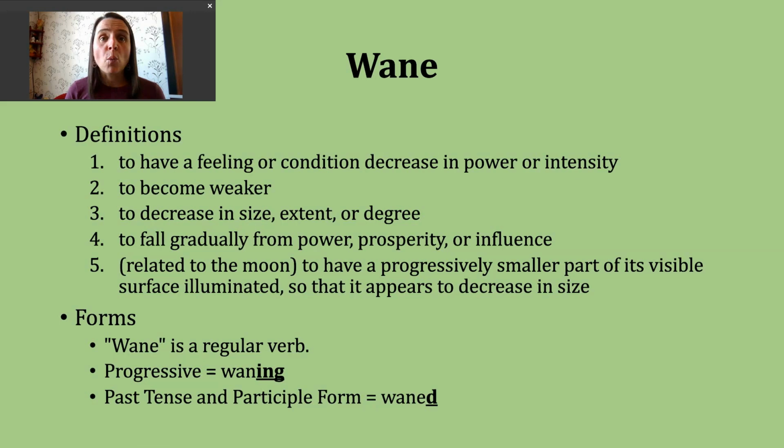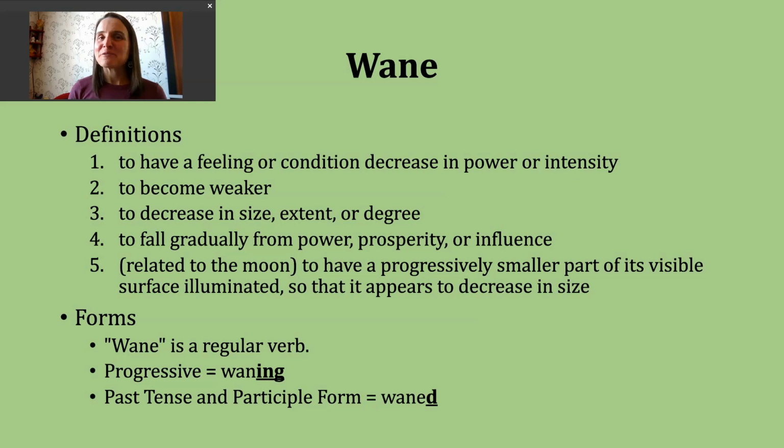Our base verb, wane, ends in a voiced N sound. This means that our past tense ending is going to make a D sound, and we're not going to add an extra syllable as we say it. It should sound like this: waned, waned.